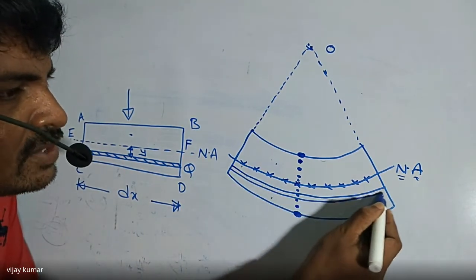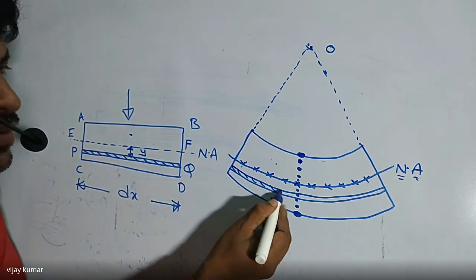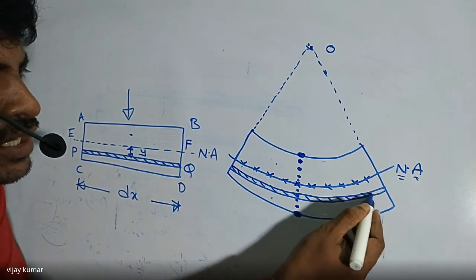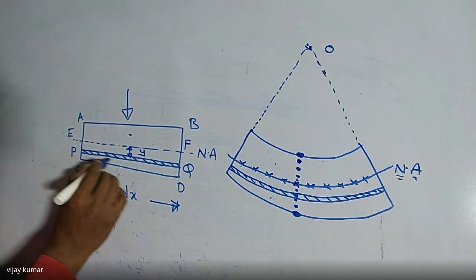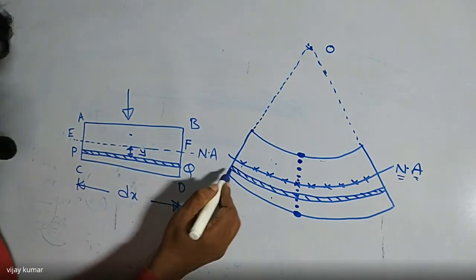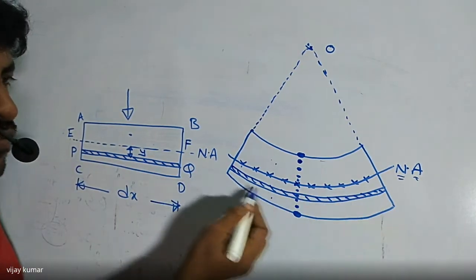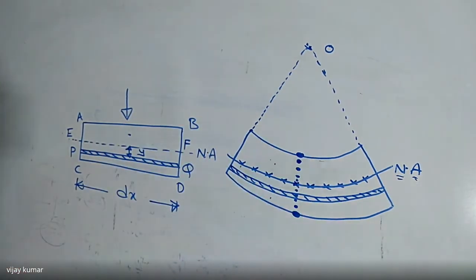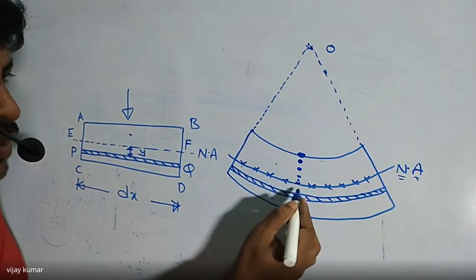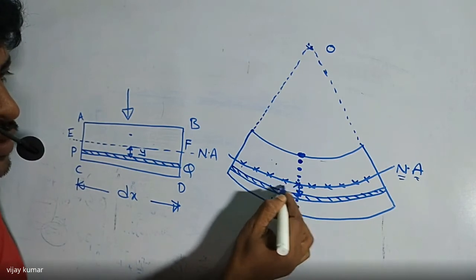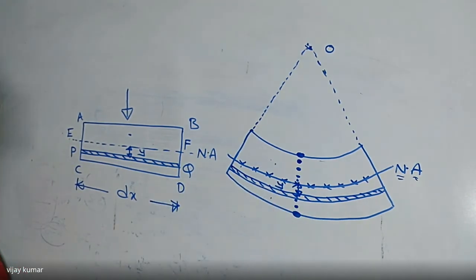Now, what is the difference between these two diagrams? In the previous diagram, the elemental area is a straight line, but here the elemental area is in the form of an arc, in the form of a curve. Is it right or not? What is the distance between these two points? The distance between these two points is nothing but y. All of you know it. That is the distance of any elemental area from the neutral axis.